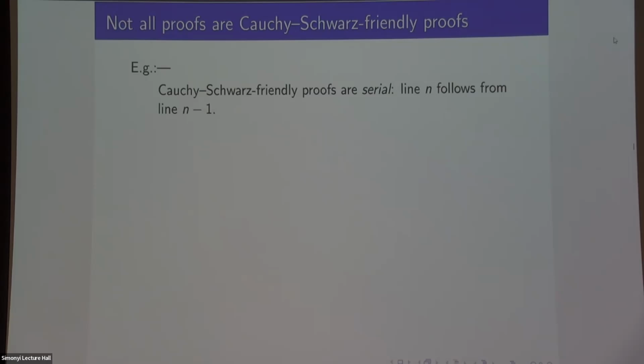You can't suddenly start taking in normal proof, you can take line n minus 2 as well, and you can combine them somehow, but that's not how inequalities work, right? It's just like a chain of inequalities, and you can only really use the previous line. And so, if your proof doesn't look like that, then how are you meant to Cauchy Schwarzify? It's not completely implausible. You could combine, funnel it down somehow, but it's certainly not obvious.